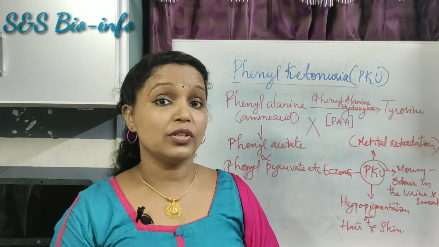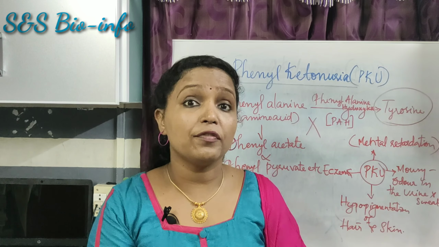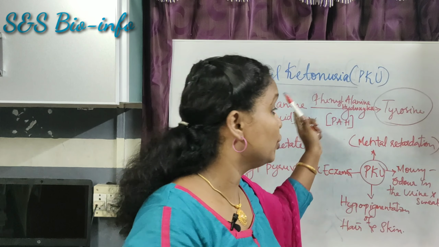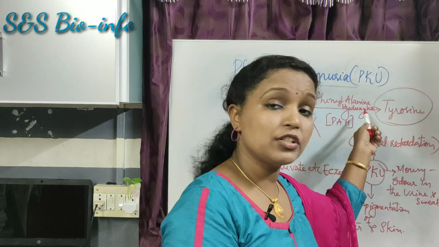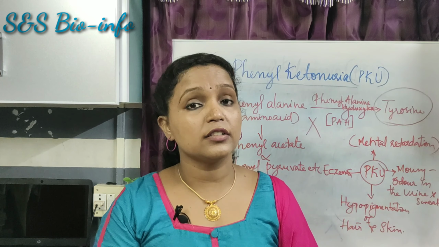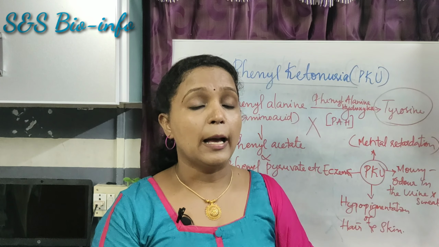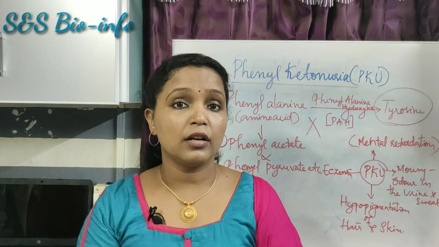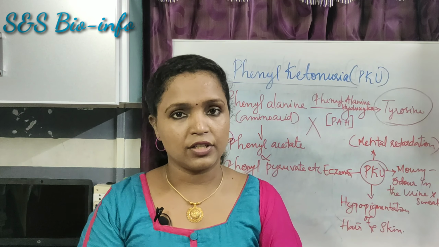Why do these symptoms occur in the patient? It is due to the deficiency of phenylalanine hydroxylase enzyme, because of the absence of tyrosine, where the normal conversion is phenylalanine to tyrosine. Due to the absence of tyrosine, it affects the production of certain hormones, pigments and certain factors that are responsible for various physiological functions in the body.